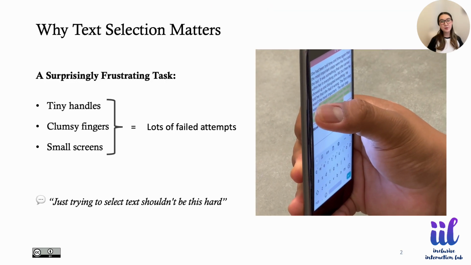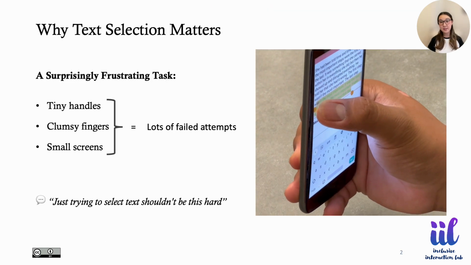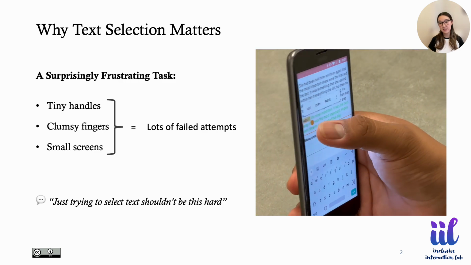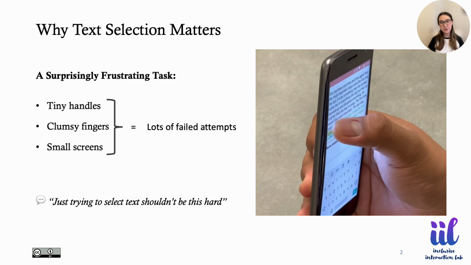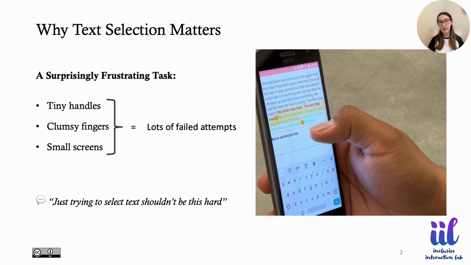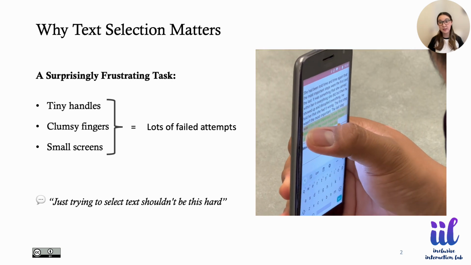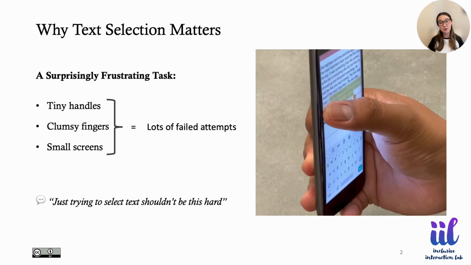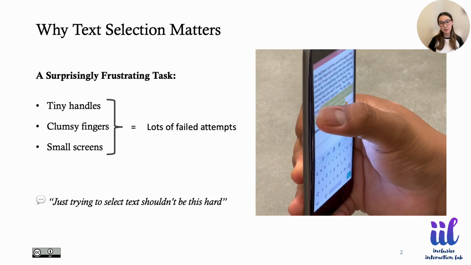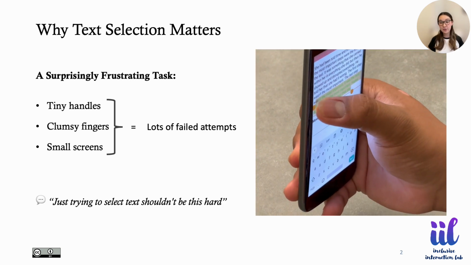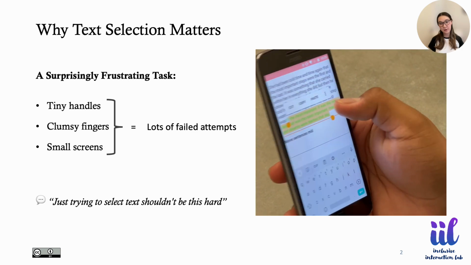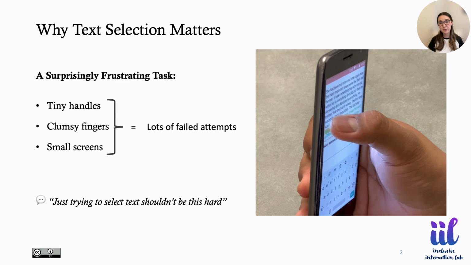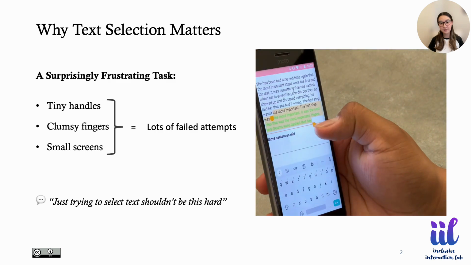Think about how we use our phones every day. We spend a significant amount of time entering and interacting with text on these devices. It always starts with trying to select something, whether we are editing a message, copying a link, or formatting a piece of text. However, selection isn't always easy. The screen is small, the handles are tiny, and our fingers aren't really made for this level of accuracy. It frequently requires several attempts just to highlight the right part of the text.